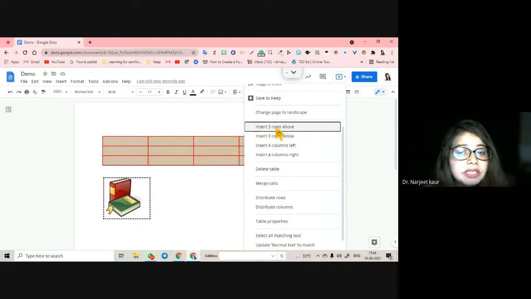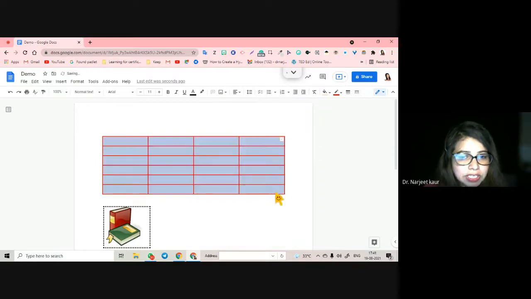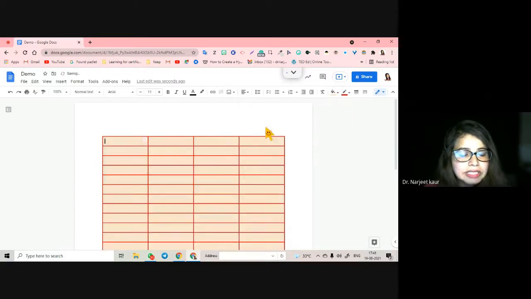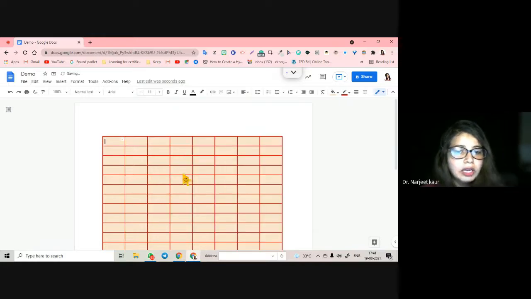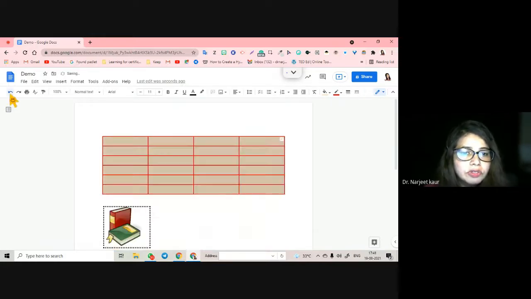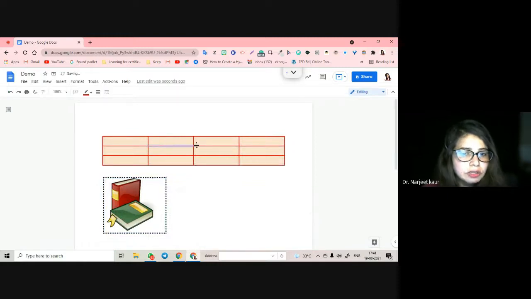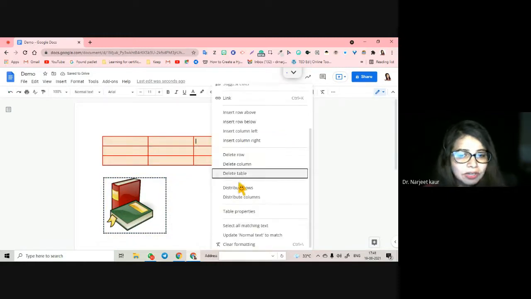The option in inserting or deleting the columns and rows is the same number that you have selected. So if I want 3 rows more to be added, I click on this. I want 6 more to be added, I click on this. So this is how you, if you want, you can do one by one also. Just click here and insert 1 row below, one or above, and the columns that you're going to select, and so on and so forth. So that is how we insert the rows and columns in the table.